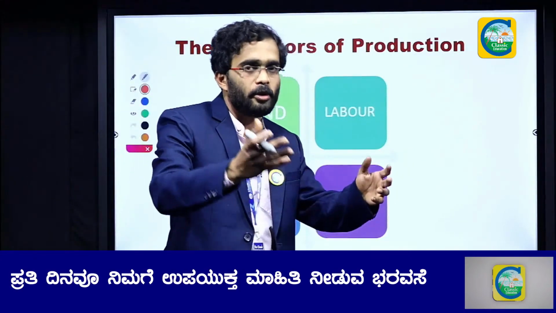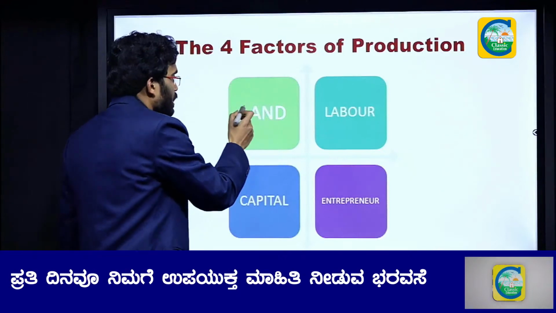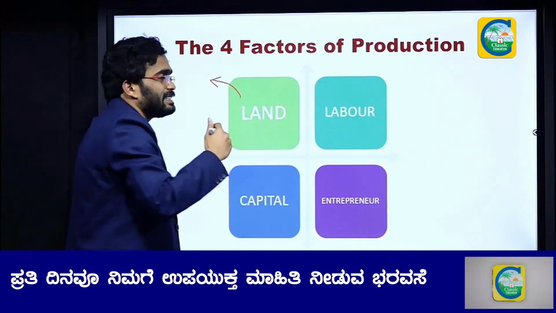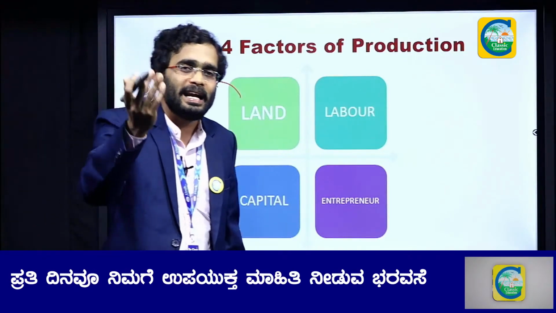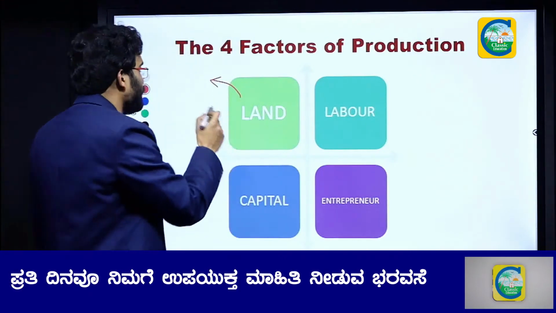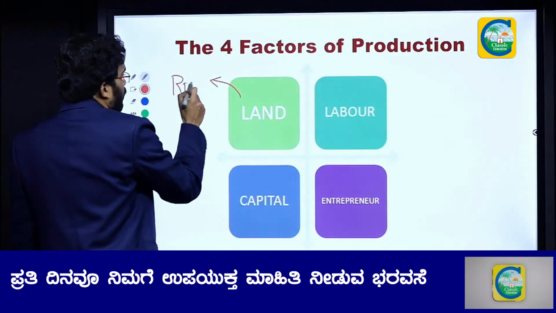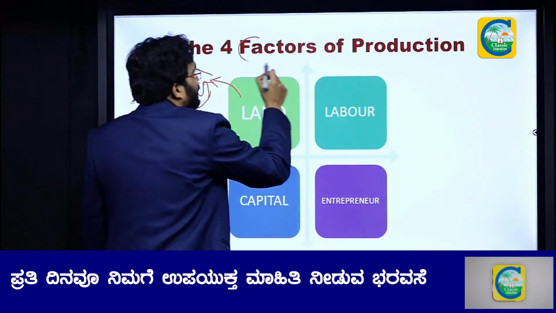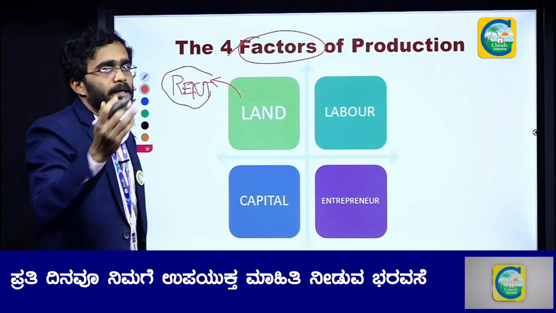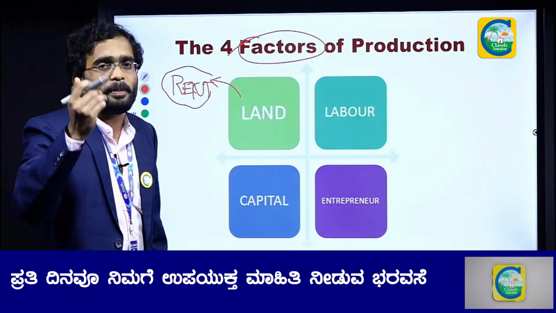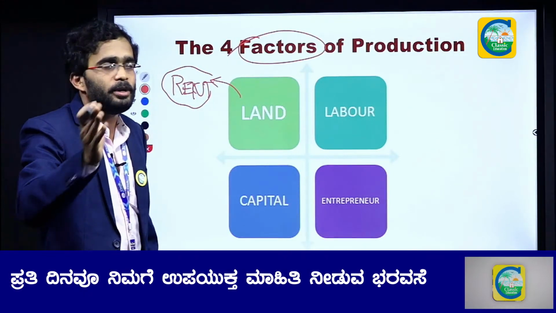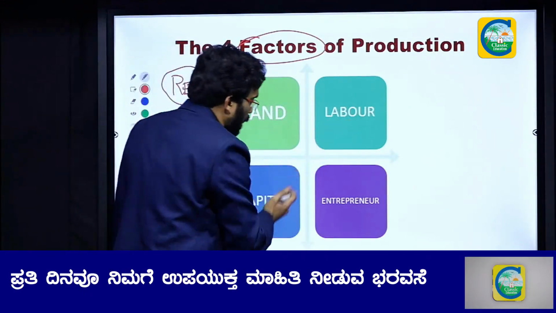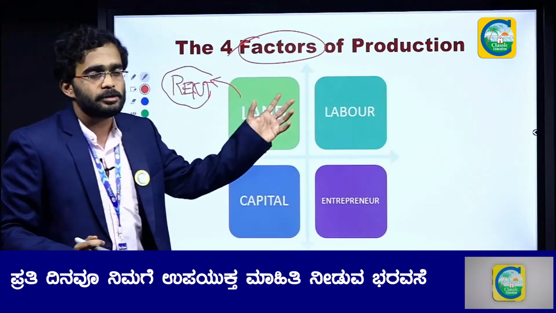On that land you will set up your industry, and for this land you have to pay some rent. To produce a product you need to set up an industry, and for that you need some factors: land, labor, capital and entrepreneur. You need all these 4 things.